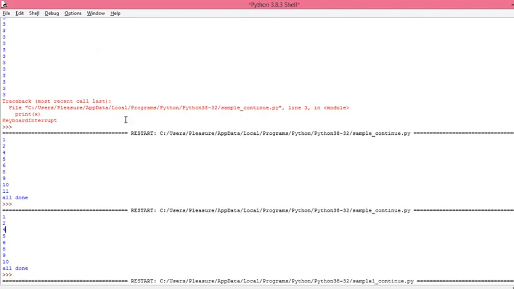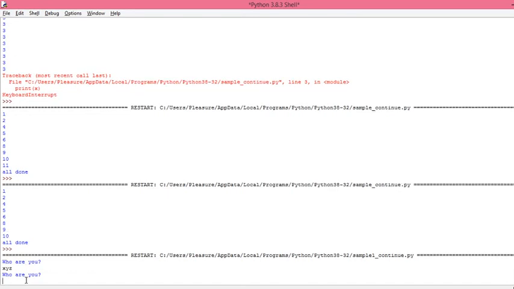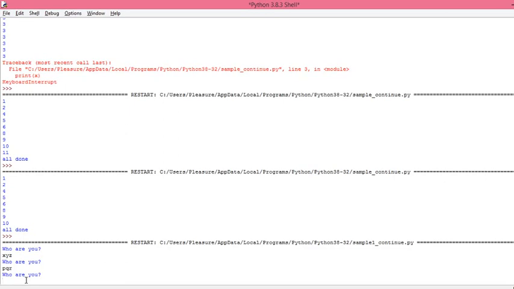Right, who are you? Now I'll enter XYZ. Look at it now. If you enter XYZ other than MEJ, it simply skips the further part of the loop, skips that iteration and continues with the next iteration. That means it is asking the name again. If I enter PQR, again it will not give you the access. Unless you enter MEJ, it will be continuing with the next iteration.